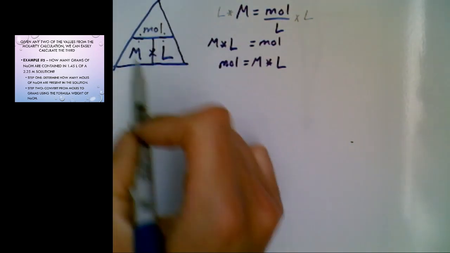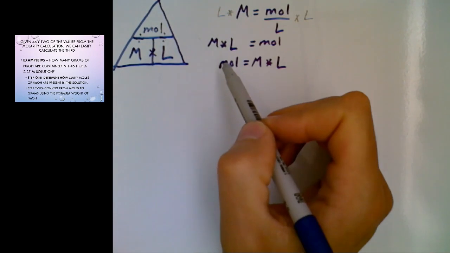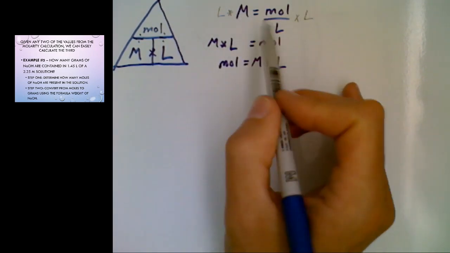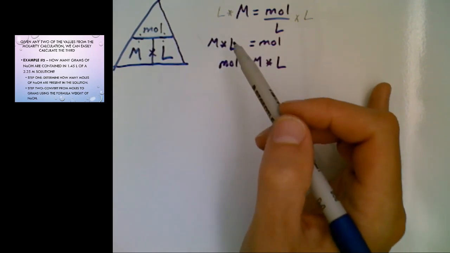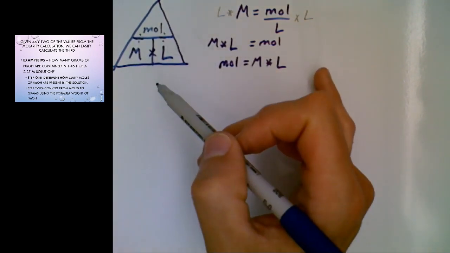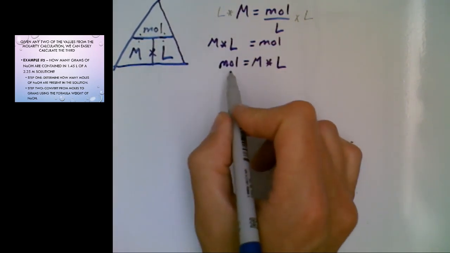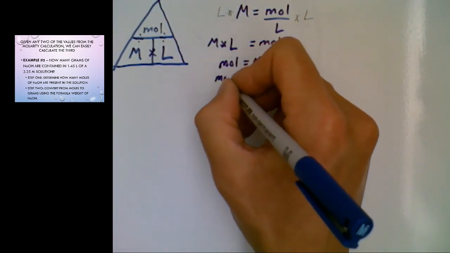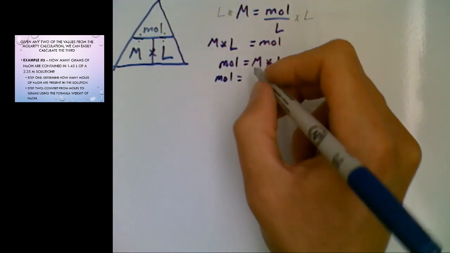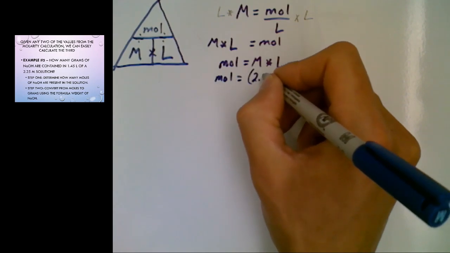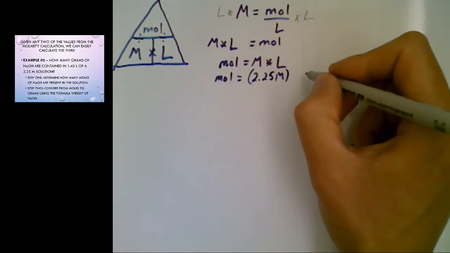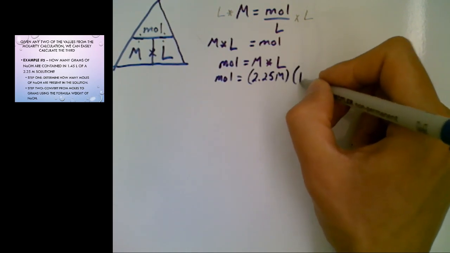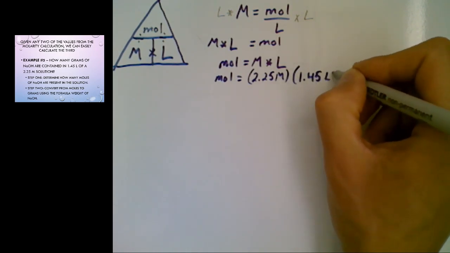So it's a quick little way to help you in case algebra is something you struggle with, but I would recommend make sure you can do some algebra because it is helpful later on when you cannot use something like this. Okay, so now that we know this information, we can plug in what we know from the equation. And so in the equation, it gives us 2.25 molarity multiplied by 1.45 liters.